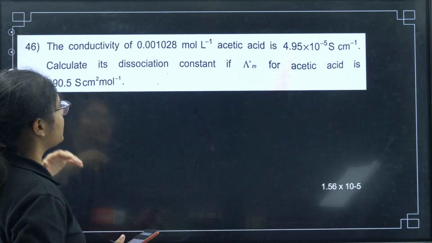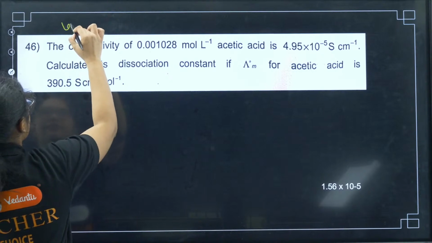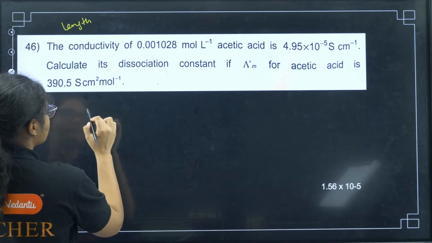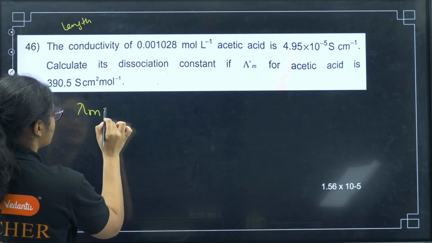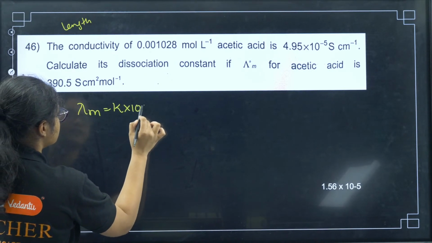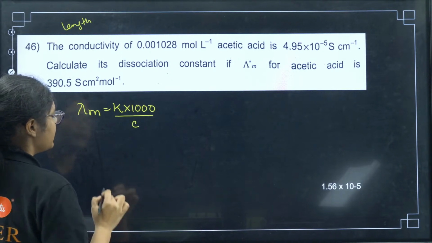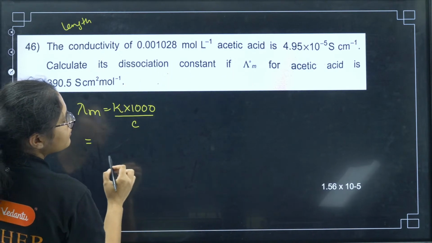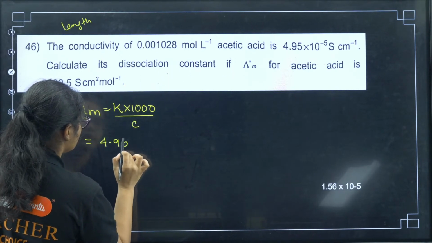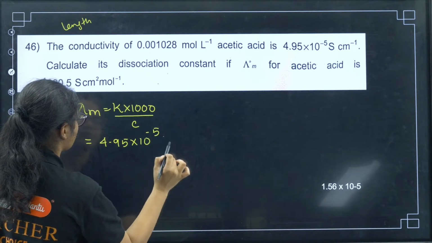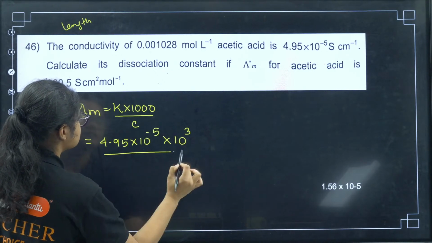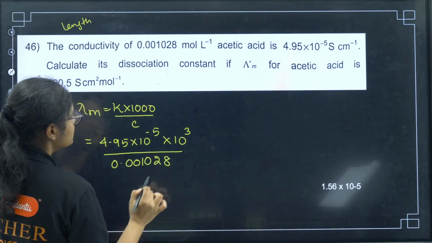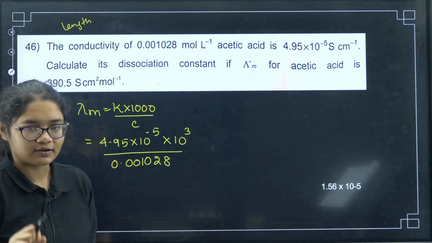Next we have the conductivity question. This is a little lengthy question. I'll tell you the final answer and how to do it. First of all, you have to find the molar conductivity. Molar conductivity is equal to kappa into 1000 by C. Kappa, the conductivity, is 4.95 into 10 to the power of minus 5, into 1000, and C value is 0.001028. So if you solve this, you will find the molar conductivity value.